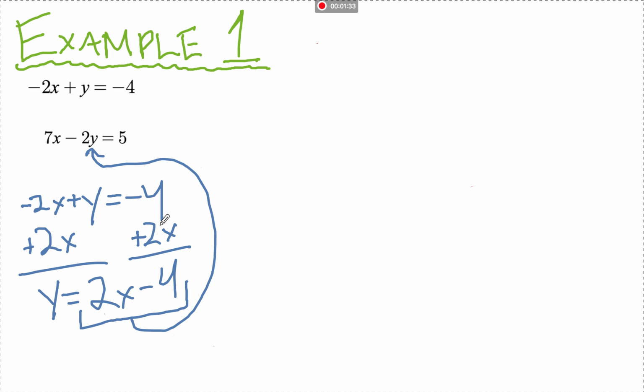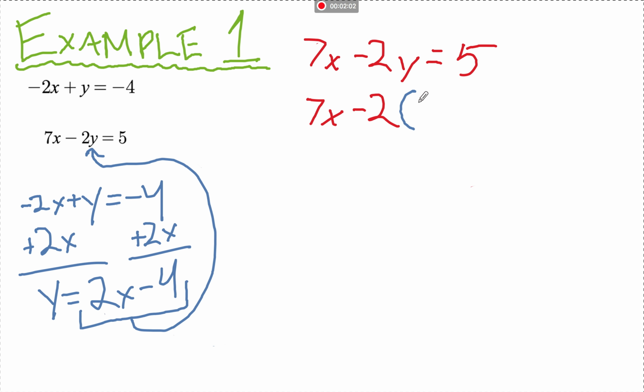Think about substitutes like when you have a substitute teacher. If you have a substitute, your regular teacher is not there. So let's rewrite this equation over here. 7x minus 2y is equal to 5. Now let's go ahead and substitute 2x minus 4 in for y right over here. So we have 7x minus 2. Remember to always put it in parentheses. 2x minus 4. And that's all equal to 5 still.